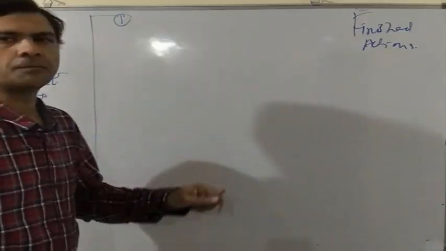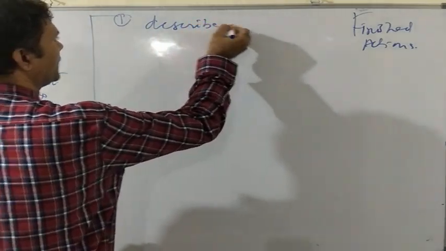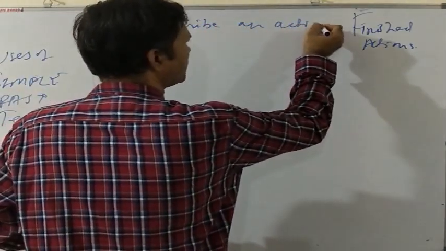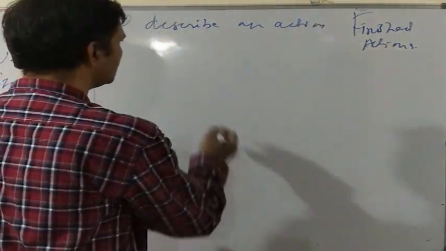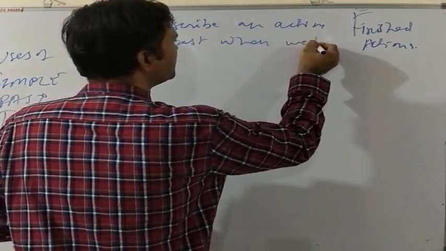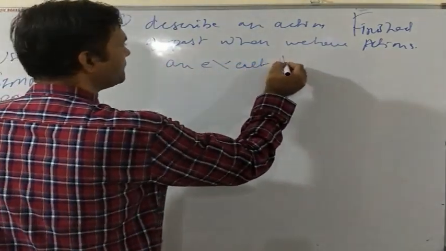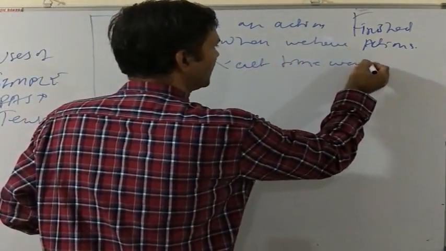Now the first use of simple past tense is to describe an action, state or event of the past, when we have an exact time word to describe that action.